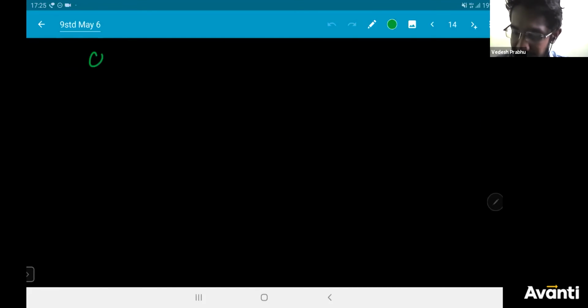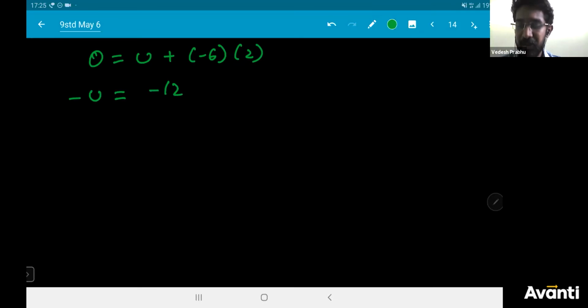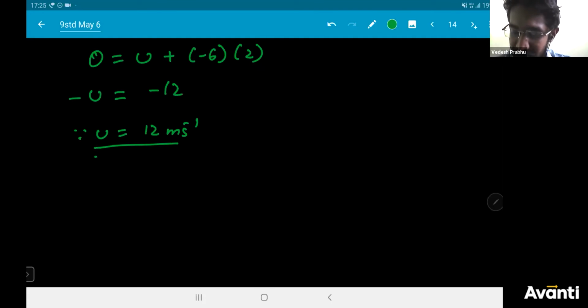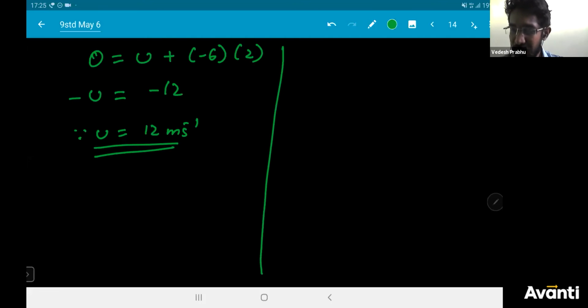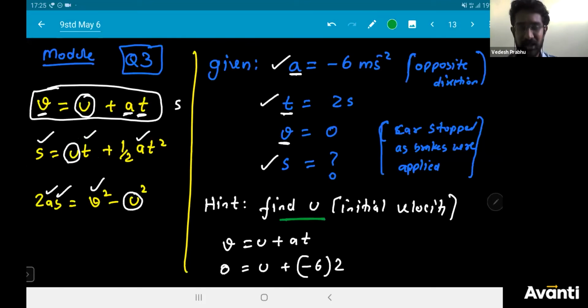So I have 0 is equal to u plus -6 into 2. If I take u on the other side, minus u is equal to -6 into 2, which is -12. Hence u is equal to 12 meter per second. So now I know u. So what will I do now? I can solve this question.